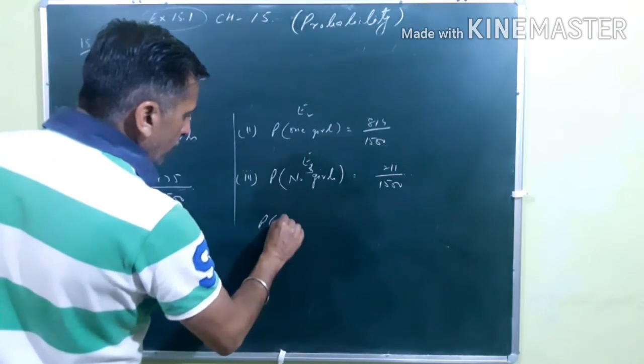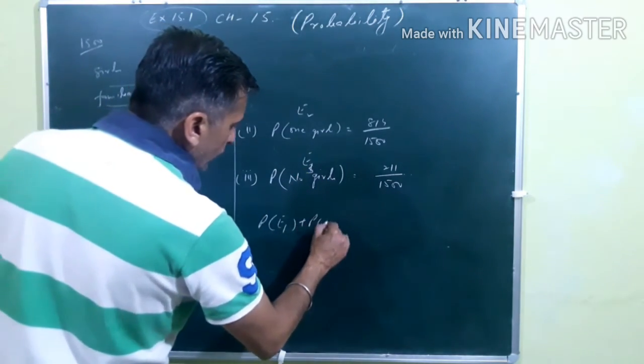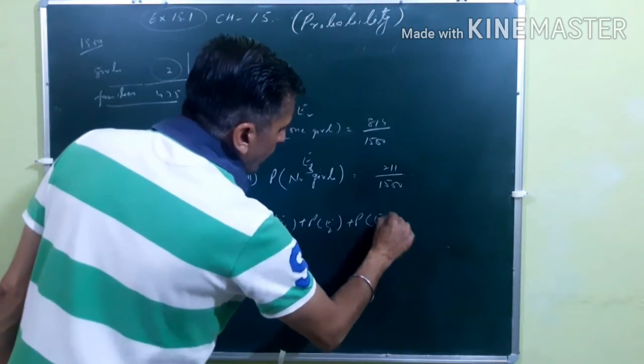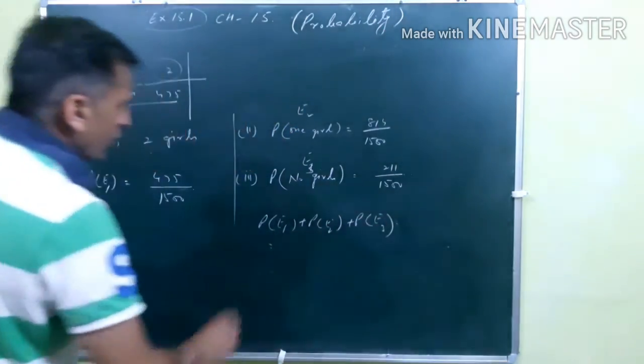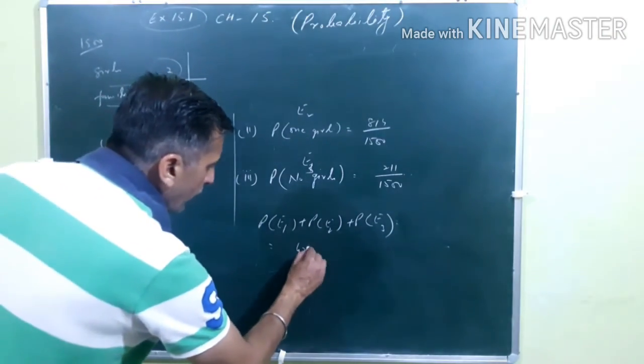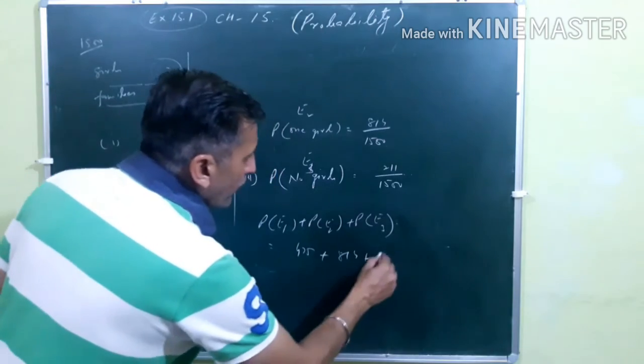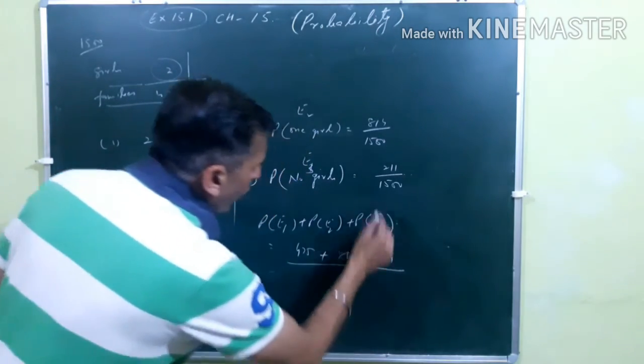So probability of E1 plus probability of E2 plus probability of E3 is equal to 475 plus 814 plus 211, upon the LCM, that is 1500.